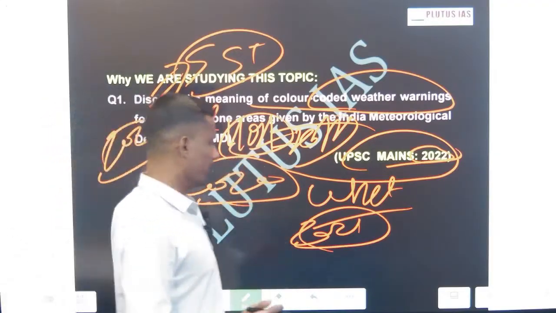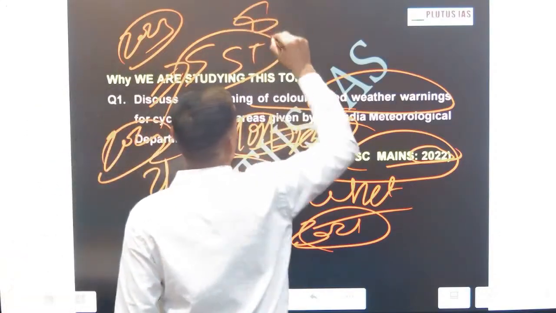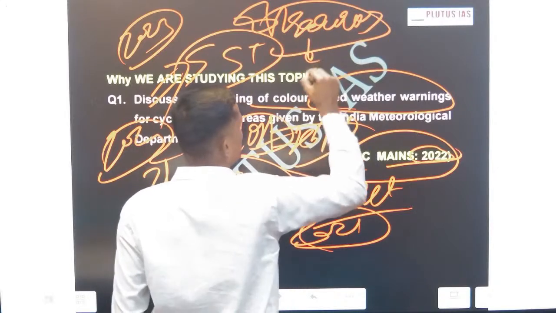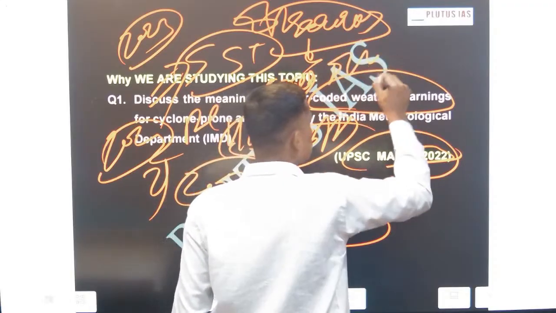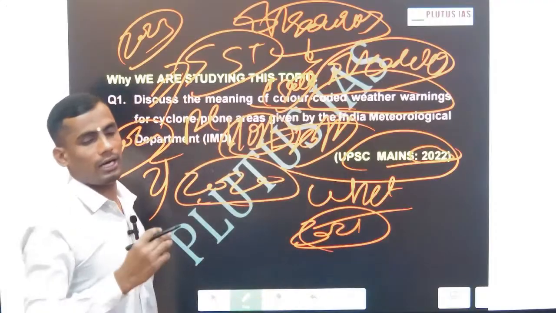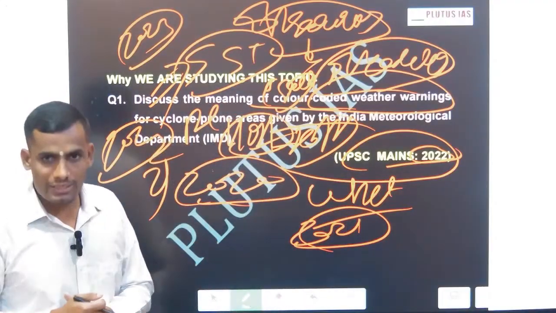Even in 2023, UPSC asked one question on insolation. Insolation is the starting point of a cyclone; it is nothing but the receiving of solar energy on earth, the tropical region. Why is this cyclone called a tropical cyclone?